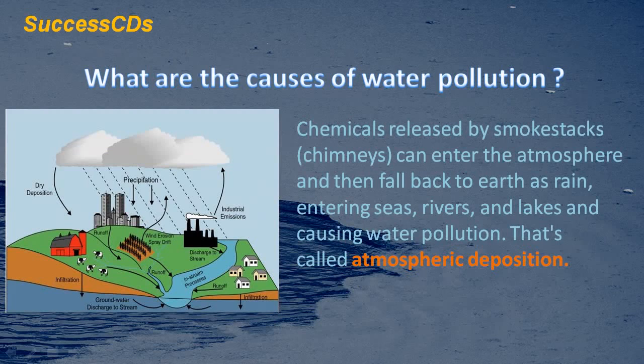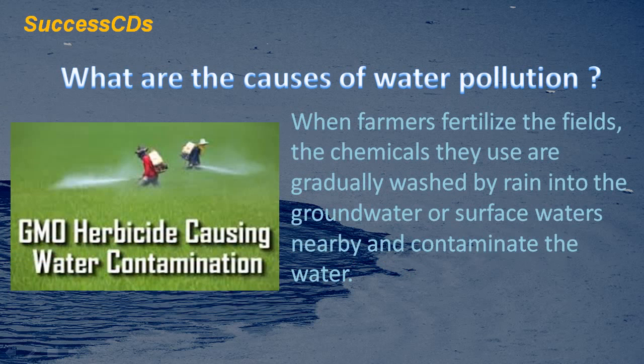Now, what are the causes of water pollution? Chemicals released by smokestacks can enter the atmosphere and then fall back to earth as rain, entering seas, rivers and lakes and causing water pollution. That's called atmospheric deposition. When farmers fertilize the fields, the chemicals they use are gradually washed by rain into the groundwater or surface waters nearby and contaminate the water.